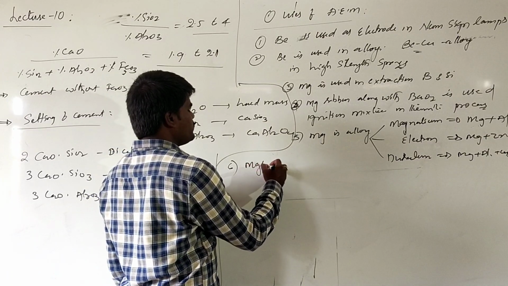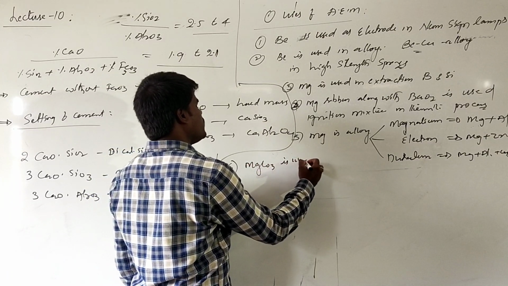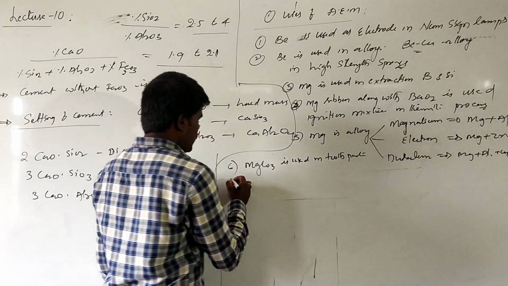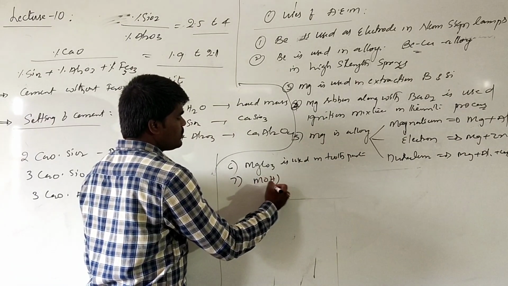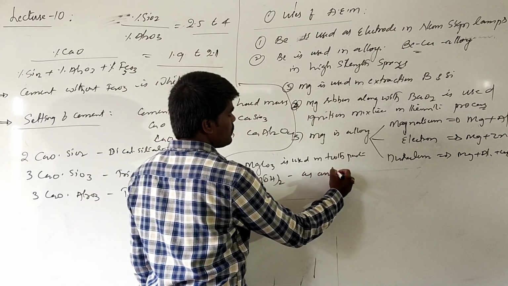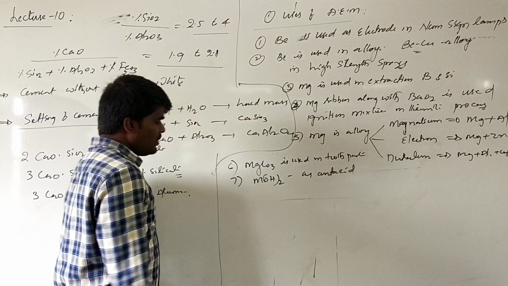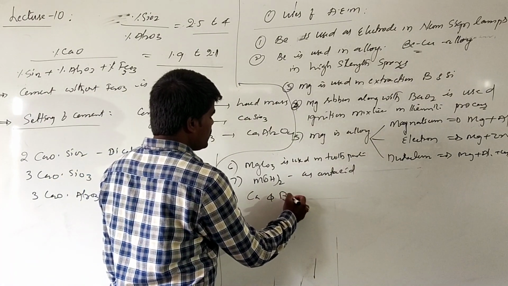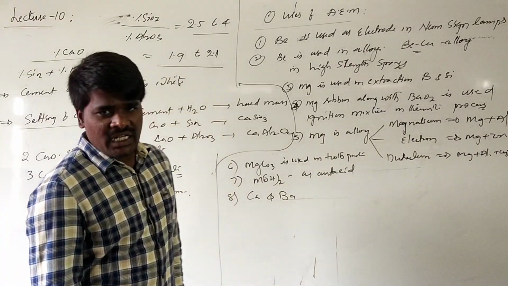Magnesium carbonate is used in toothpaste, and magnesium hydroxide, called milk of magnesia, is used as an antacid. Now we are talking about the applications of calcium and barium. Calcium and barium are highly reactive with the atmosphere.